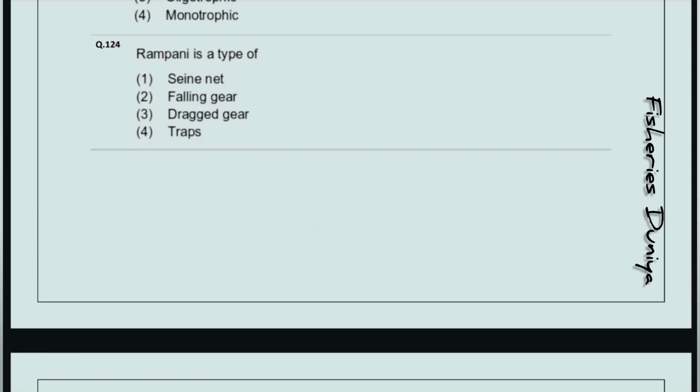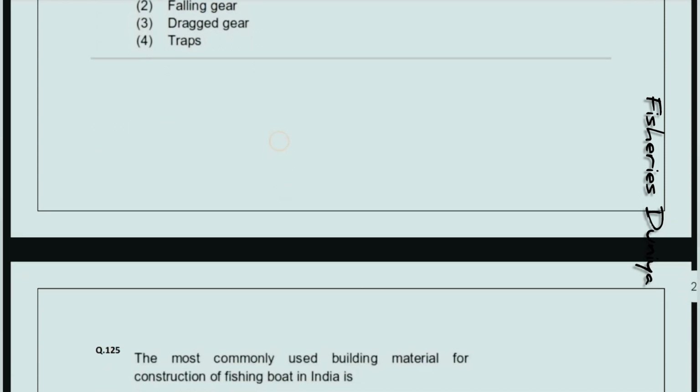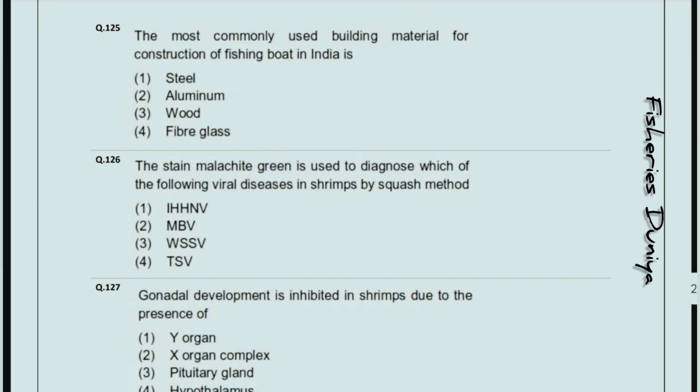Next question, rampani is a type of. So the correct answer is option number 1, seine net. Next, the most commonly used building material for construction of fishing boat in India is. So the correct answer is option number 3, wood.